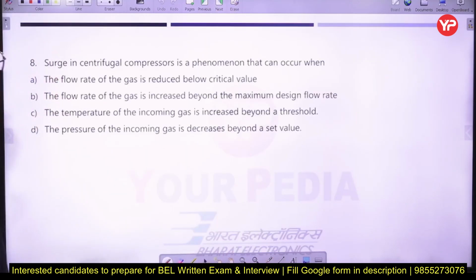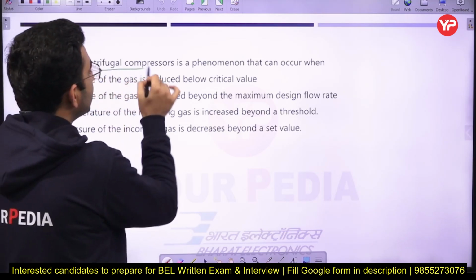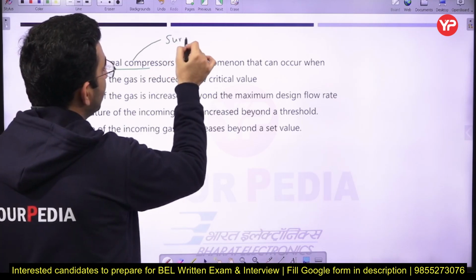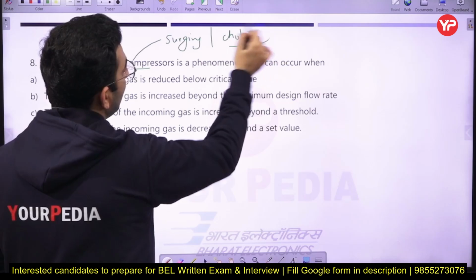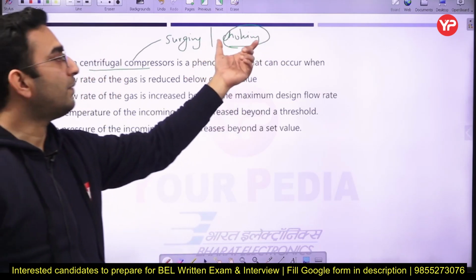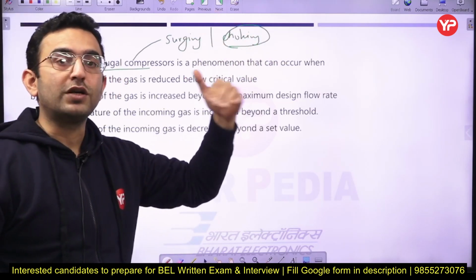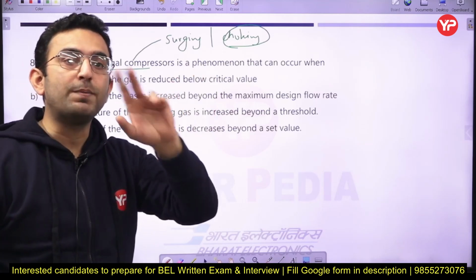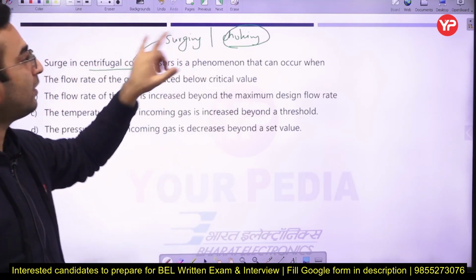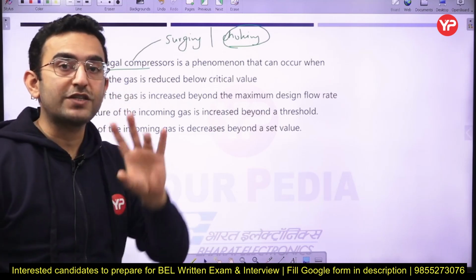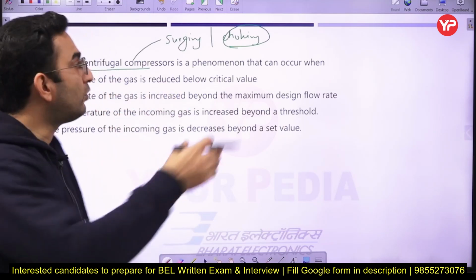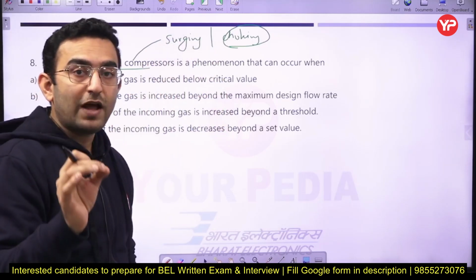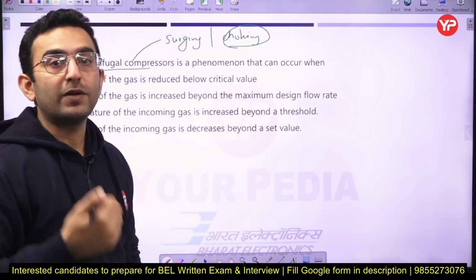Next question. Surge in a centrifugal compressor is a phenomenon that can occur. Okay, so just remember that in the case of a compressor there are two different points. One is known as surging and the other point is known as choking. Now what is the meaning of choking? Choking represents the condition where the maximum mass flow rate through the compressor occurs, which corresponds to Mach number 1. Whereas surging tells you about the minimum mass flow rate which can be passed through the compressor. As soon as you decrease the mass flow rate below the surge limit, what will happen? The breakdown or the flow reversal will take place over the blade profile.